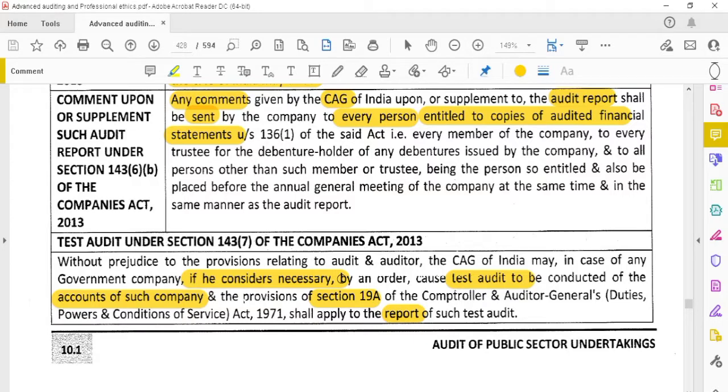They also have to provide the report of the test audit as per section 19A of the C&AG Act. If it is necessary, if there are any irregularities in the company, the C&AG will move on and conduct the test audit. What all will they do?